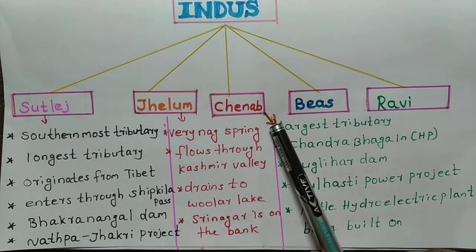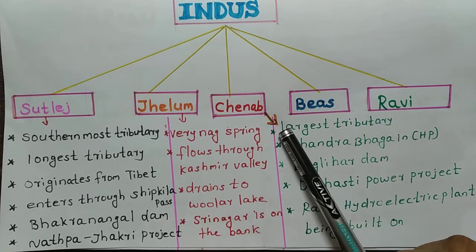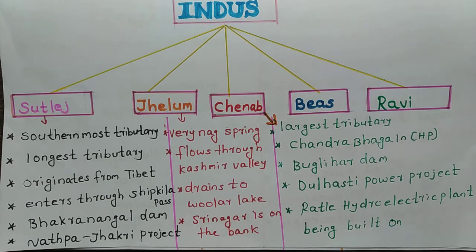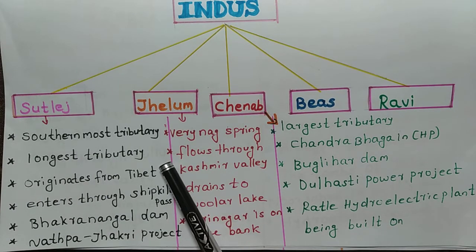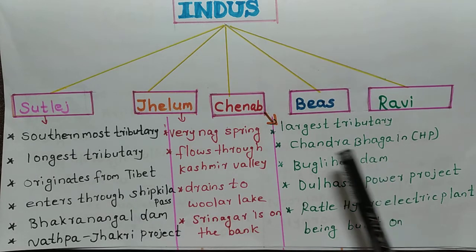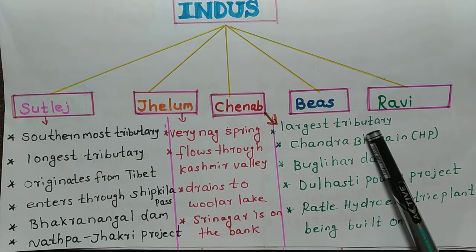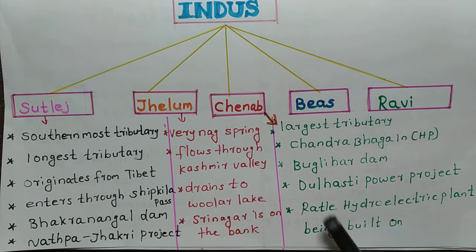Now let's see river Chenab. Chenab is the largest tributary. Here we have seen Satluj is the longest tributary. Longest means in length, but Chenab is the largest tributary by volume, because it can accommodate more volume of water.